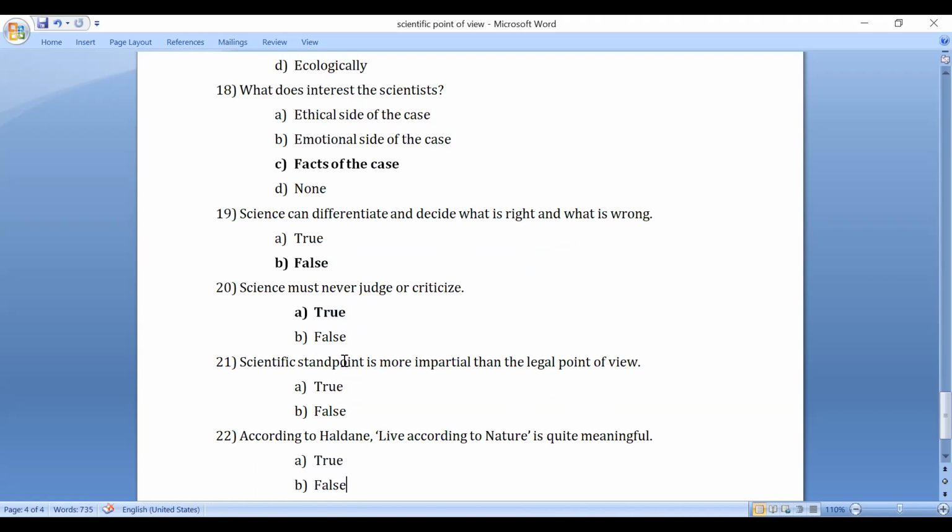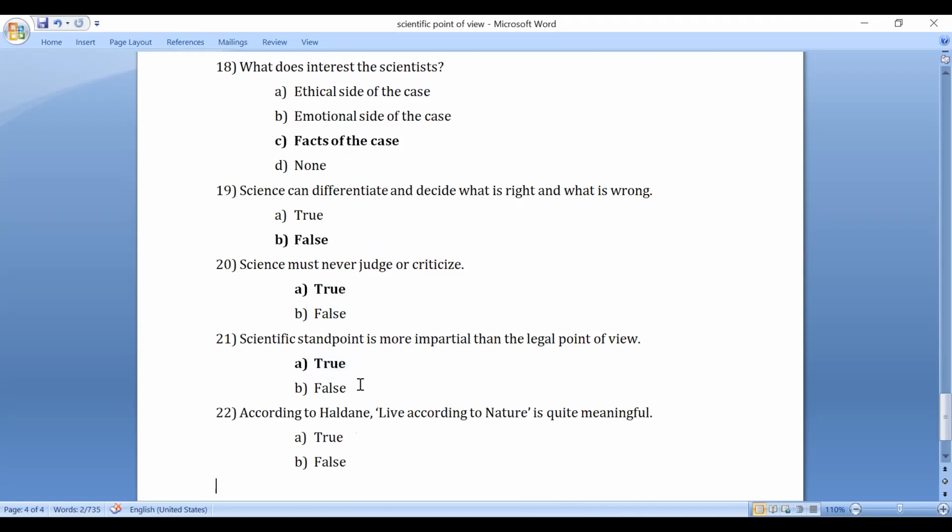Scientific standpoint is more impartial than the legal point of view. True. It is more impartial than legal according to the text. And the last, according to Haldane, living according to nature is quite meaningful. False. According to Haldane, it's meaningless. Living according to nature is meaningless.